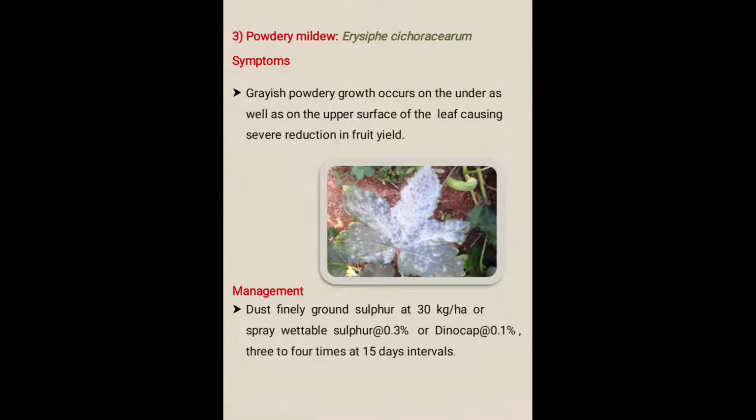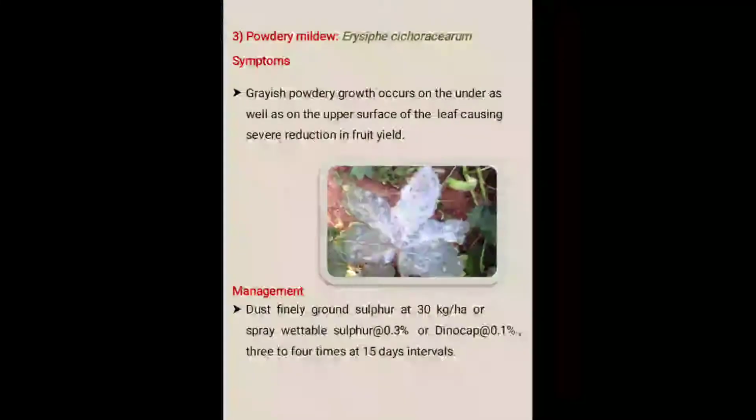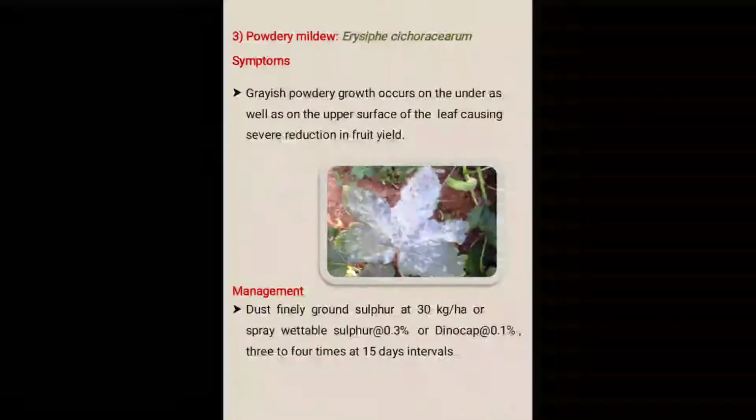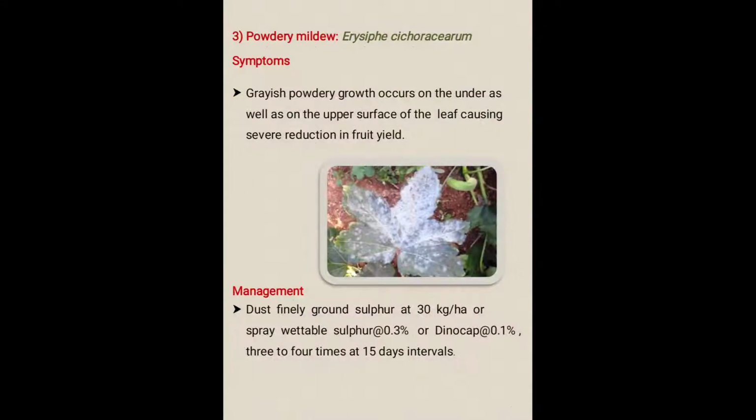So management for powdery mildew disease: dust finely ground sulfur at 30 kg per hectare, or spray wettable sulfur at the rate of 0.3%, 3 to 4 times at 15 days interval. This is a very effective control measure for powdery mildew disease.